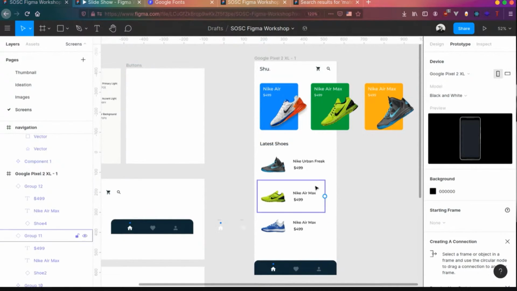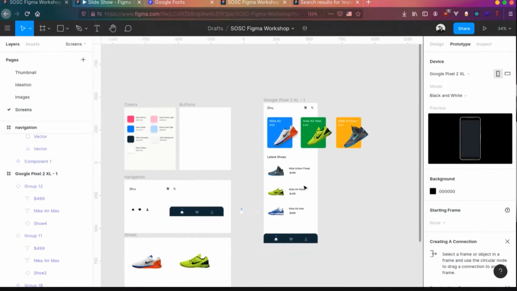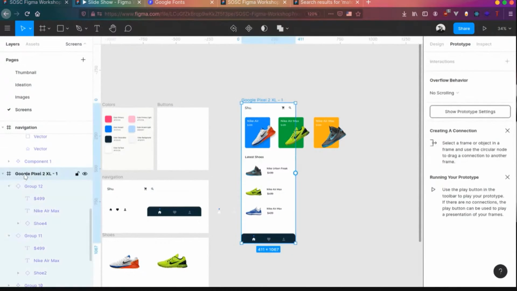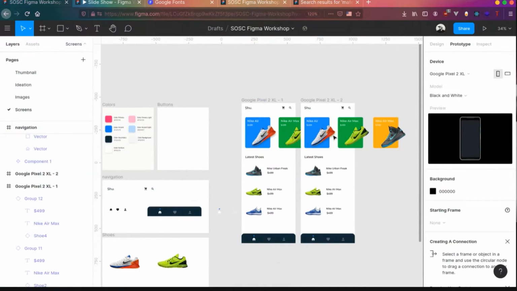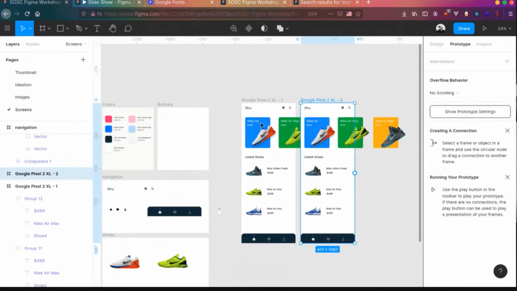What you can do is create another frame over here, basically duplicate this frame. And this is the second screen we'll be designing. So let's see.